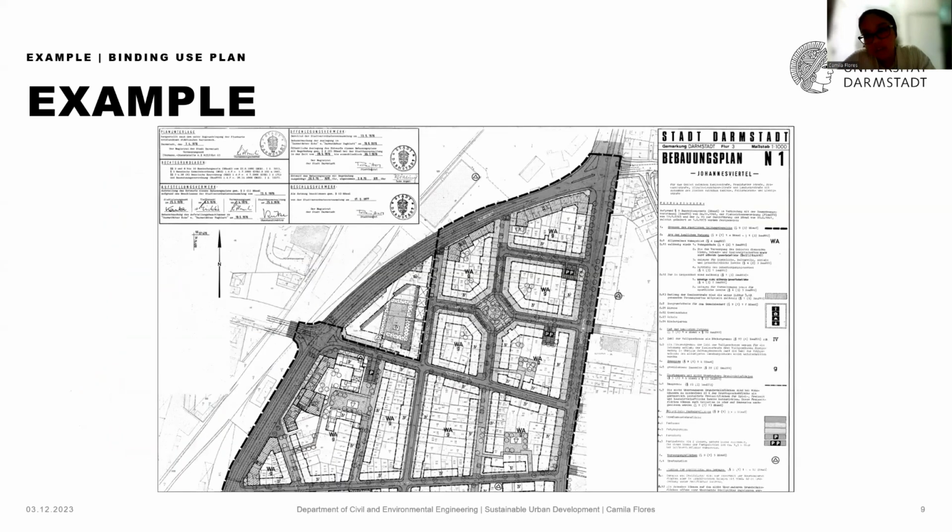And then finally, we have here an example of a Bebauungsplan from the city of Darmstadt. And it shows all the symbology that is later explained in the legend area that is on the right.